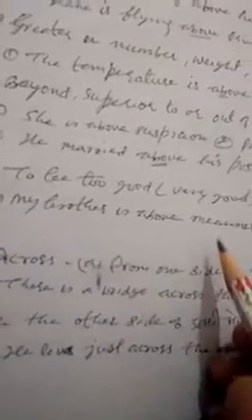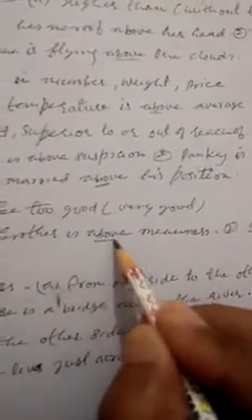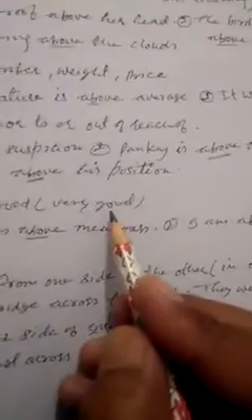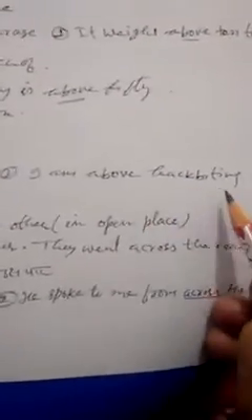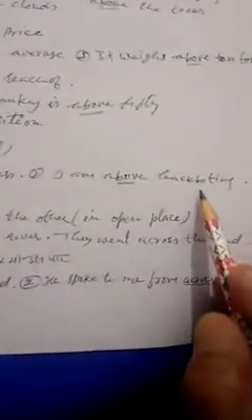It is also used in the sense of to be too good. My brother is above meanness. The sense is my brother is not mean, because above is here giving the sense of very good. I am above backbiting. It means I am not backbiting. Above is telling about the quality, isn't it? Means I do not backbite.